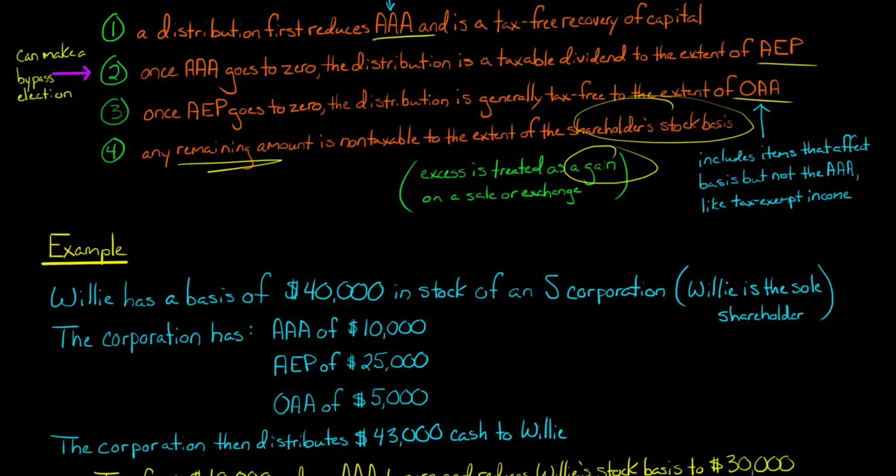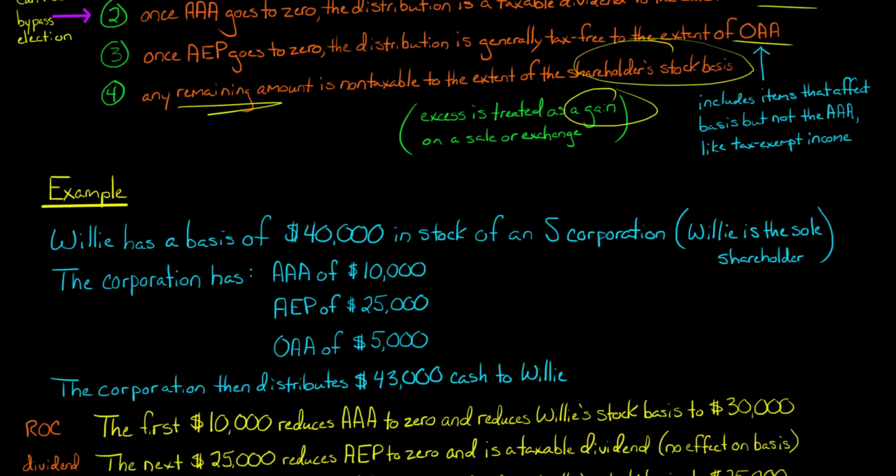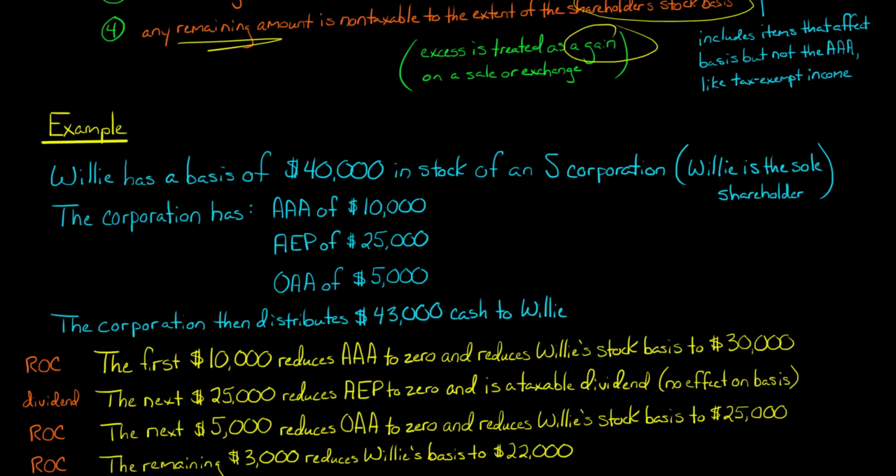So now the corporation has the accumulated adjustments account, $10,000, accumulated earnings and profits, $25,000, and then the other adjustments account of $5,000. And then the corporation makes a distribution, $43,000 cash to Willie. And the question is, how is that $43,000 cash going to be taxed? Is Willie going to have any taxable income here? And then what is Willie's basis in the stock going to be? It's initially $40,000 prior to the distribution, but it's going to change.